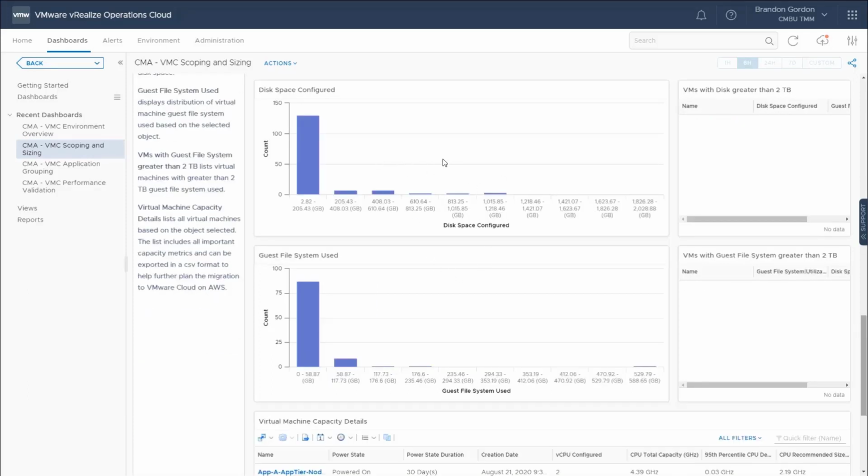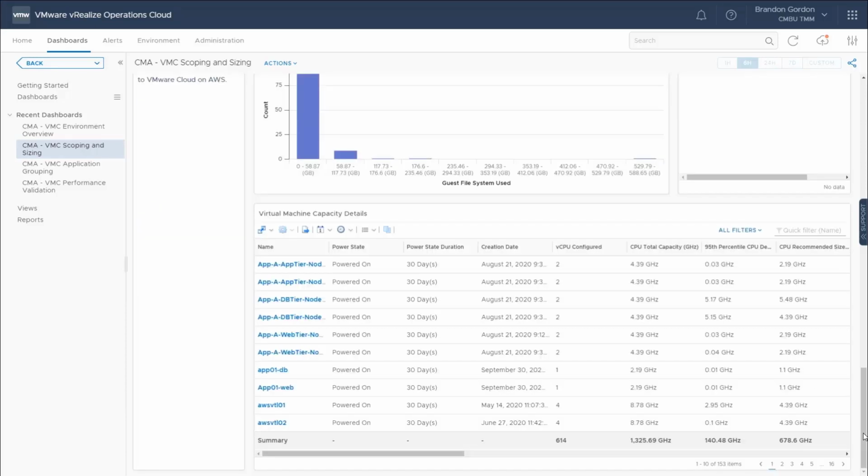The next two sections here are disk space configured, or guest file system used. So this top one is looking at basically the size of the virtual disks, and the guest file system used is looking at what's being used inside the guest OS. So you can leverage these either way, whether you want to plan for the VMs being thick or thin, it helps you get visibility from both perspectives. And again, we have flags over here for outliers, so VMs that are large that may need additional analysis.